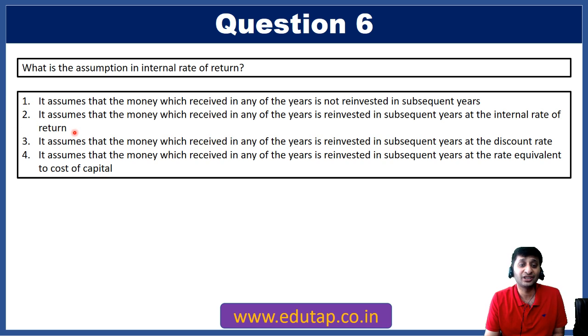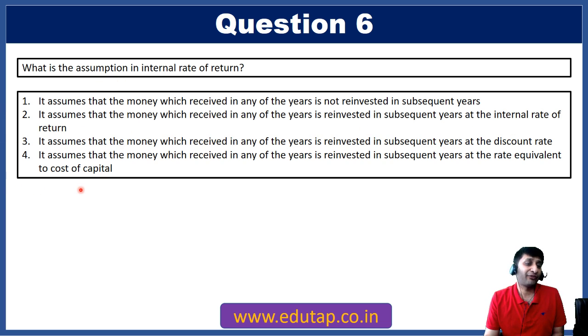Your second option is, it assumes that money which is received in any of the years is reinvested in subsequent years at internal rate of return. This is right. It says that money which you have received in any of the years during the duration of your fixed deposit is reinvested in the subsequent years, that is the years which are remaining till maturity, and the rate of interest at which it is invested is equivalent to your internal rate of return. This is right, and this is your answer.